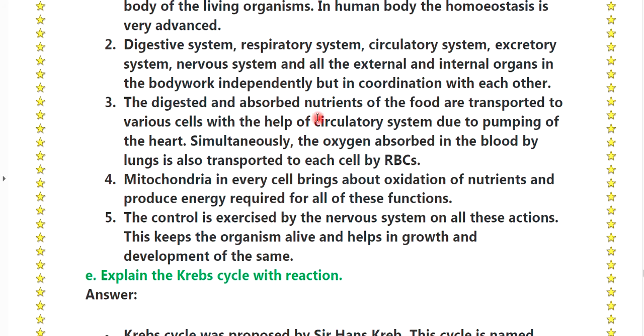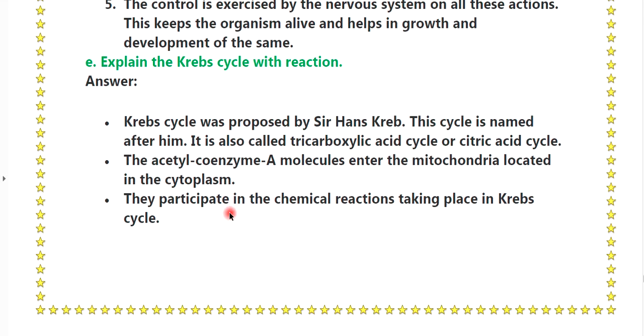The digested and absorbed nutrients of the food are transported to the various cells with the help of the circulatory system due to the pumping of the heart. Simultaneously, the oxygen absorbed in the blood by the lungs is also transported to each cell by RBCs. Mitochondria in every cell bring about the oxidation of nutrients and produce energy required for all these functions. The control is exercised by the nervous system on all these actions. This keeps the organism alive and helps in the growth and development of the same.